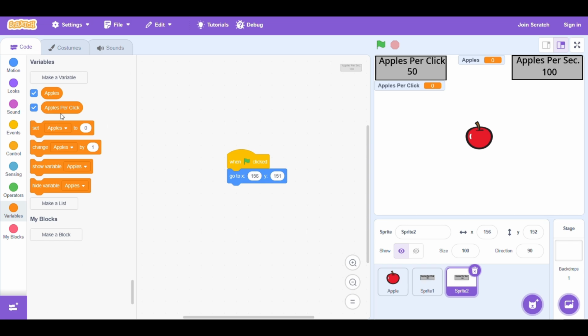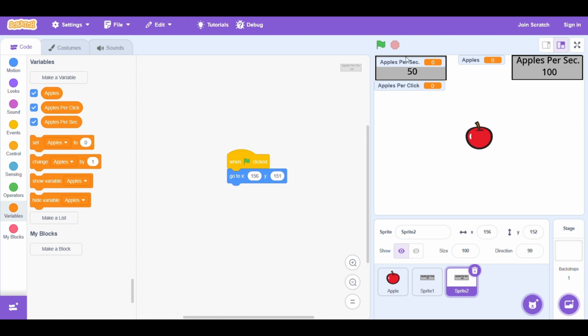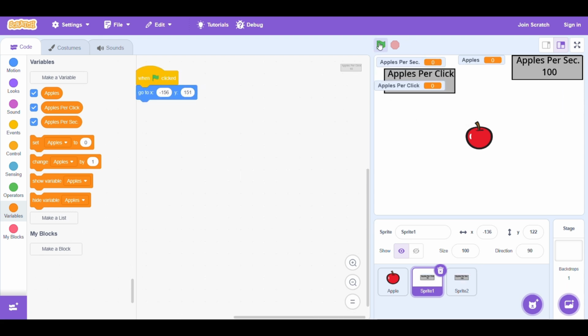And then we'll also need a new variable called apples per SEC for second. Oopsie, it's fine. Apples per second. Now let's check this out.